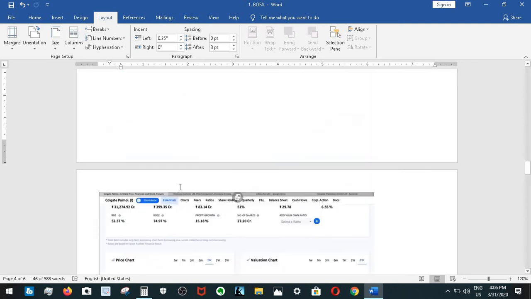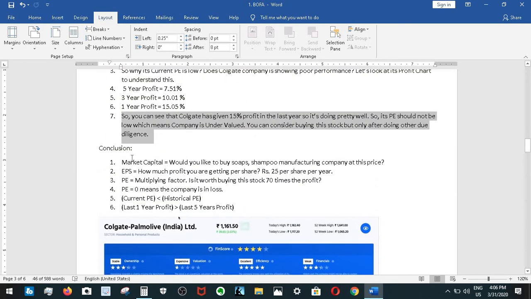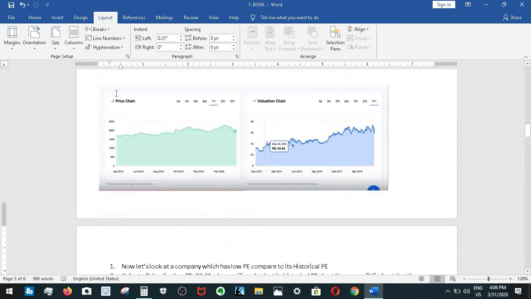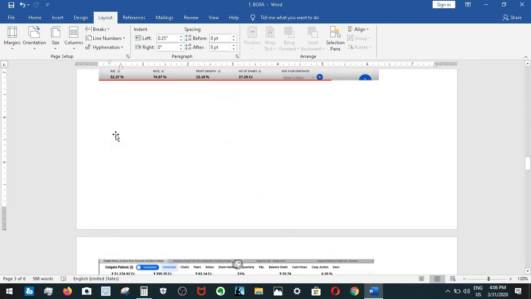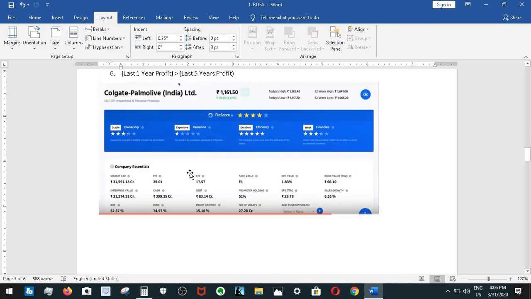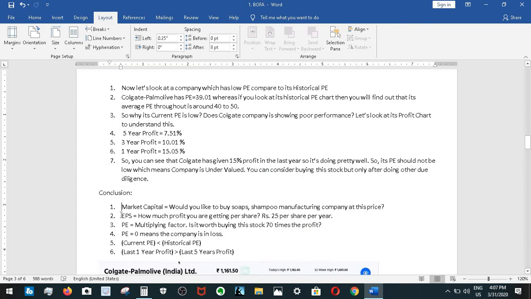Okay, based on this, let's make a few conclusions. Market capitalization: would you like to buy the soap shampoo manufacturing company at this price, 5 lakh crores, because you're getting other companies, like there was one company for 35,000 crores, which was Colgate, 31,000 crores, right? So that is one factor you can understand from market capitalization.